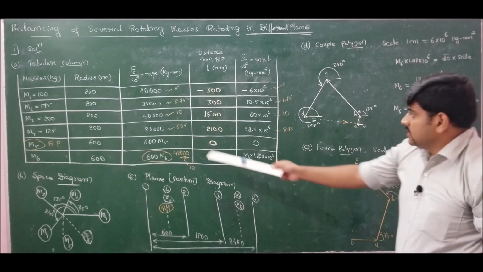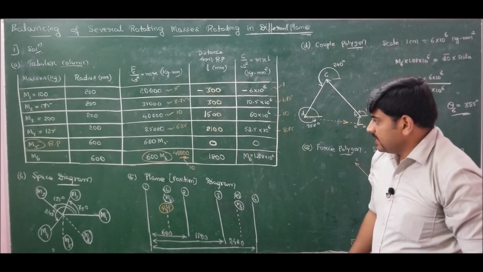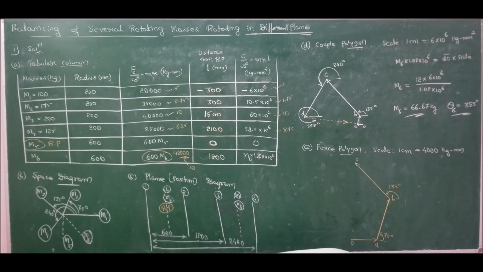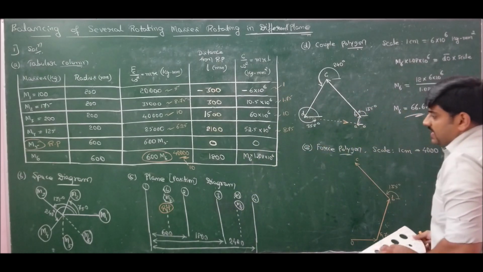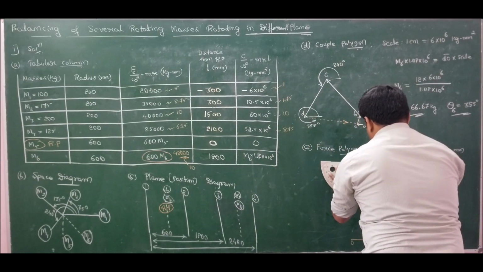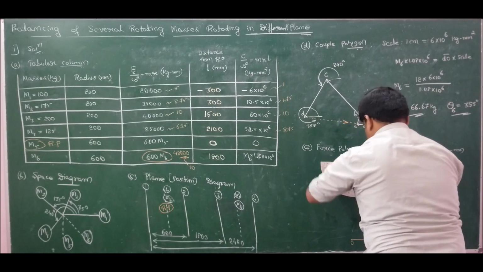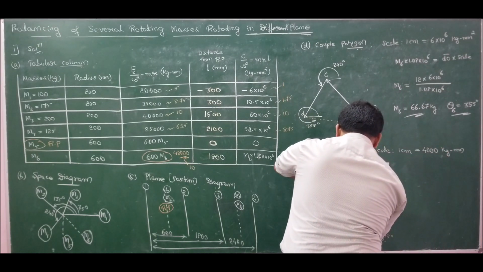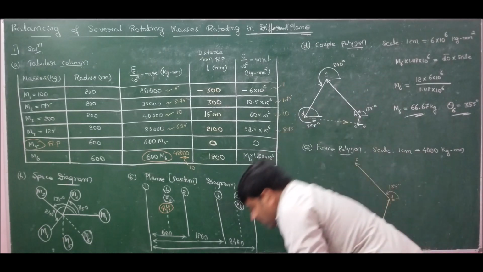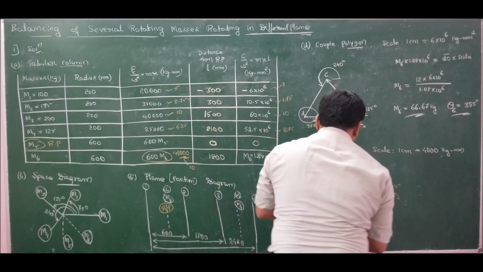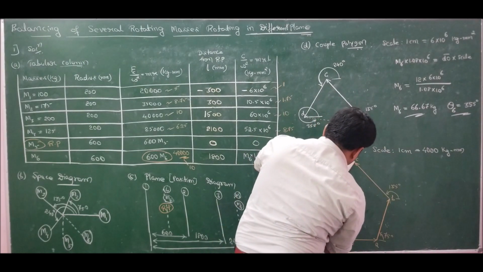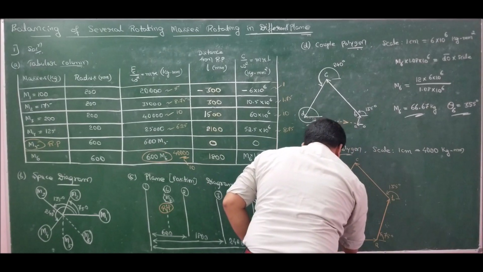Now 6.25 centimeters at an angle of 240 degree. 240 minus 180 is 60. So from C, measure 60 degree. Measured. Length is 6.25. Draw 6.25 centimeters. Drawn.